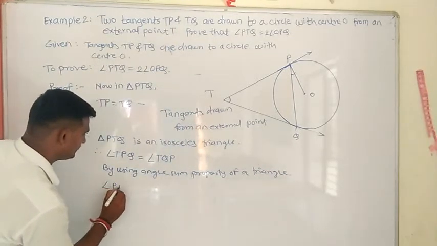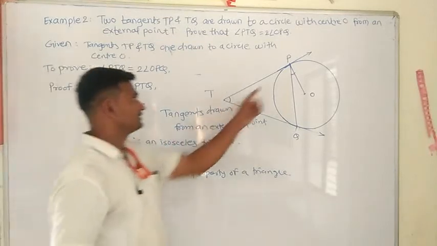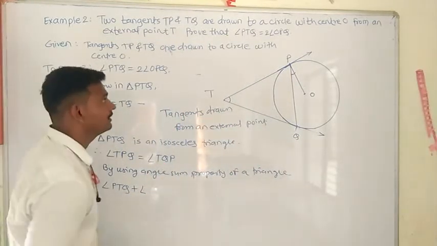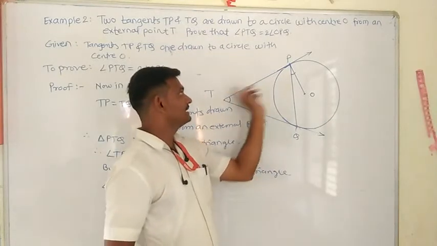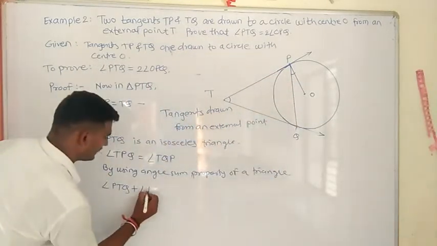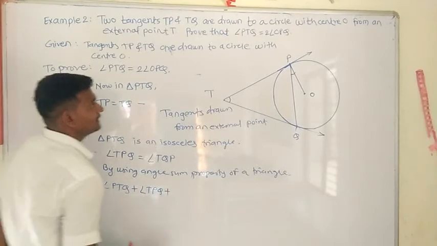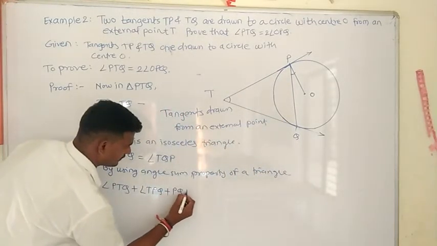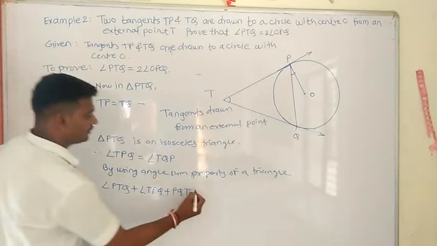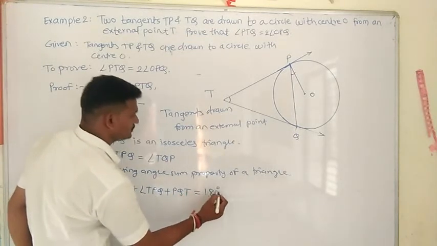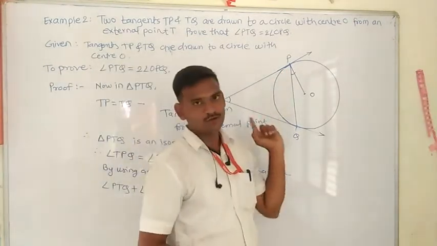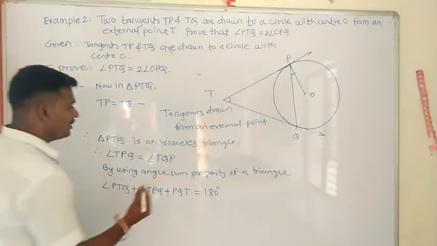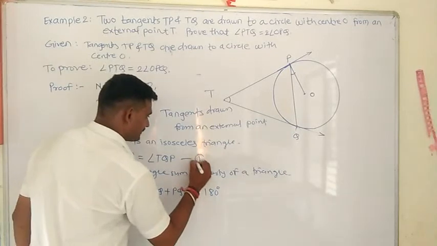Angle PTQ plus angle TPQ plus angle PQT is equal to 180 degree. Addition of all these three angles is equal to 180 degree, by using the angle sum property of a triangle. Mark this as equation number 1.